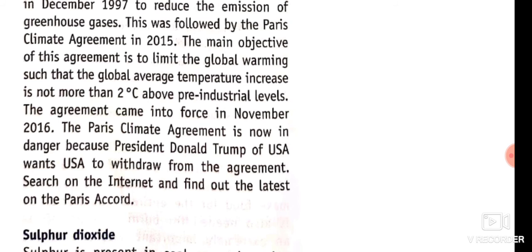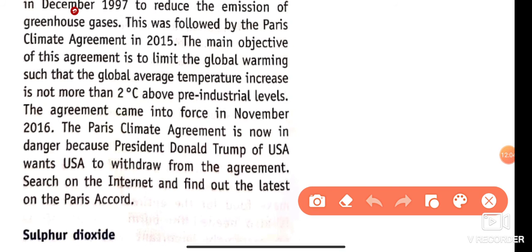So search on the internet to find out the latest on the Paris Accord. Okay students, this is work for you: search on the internet for the latest on the Paris Accord and discuss it in class.